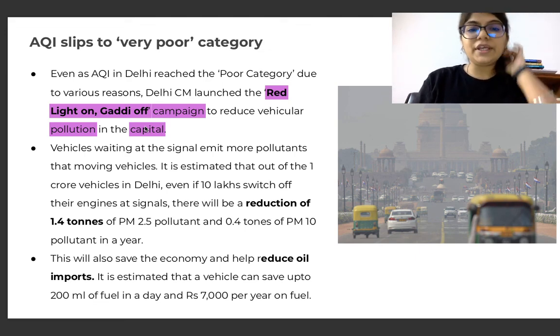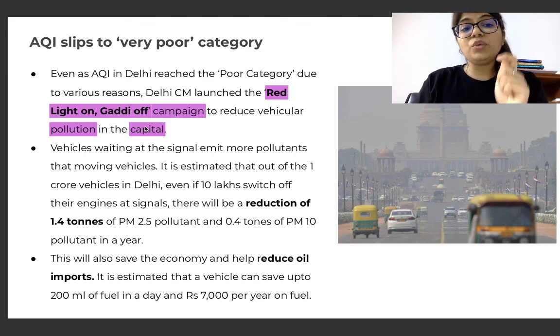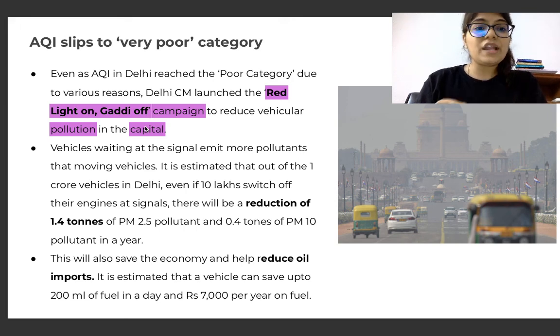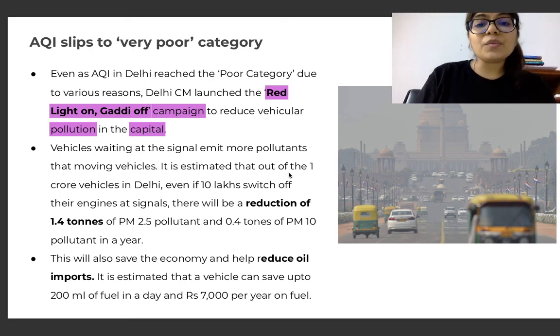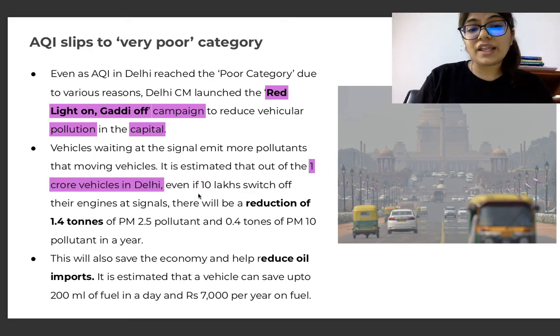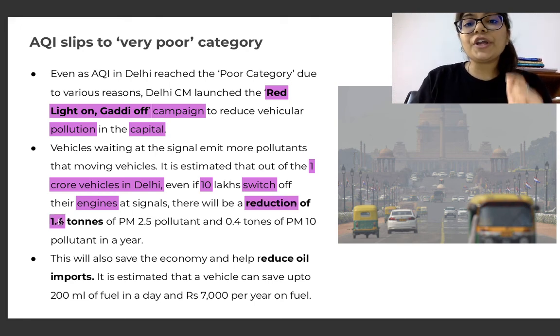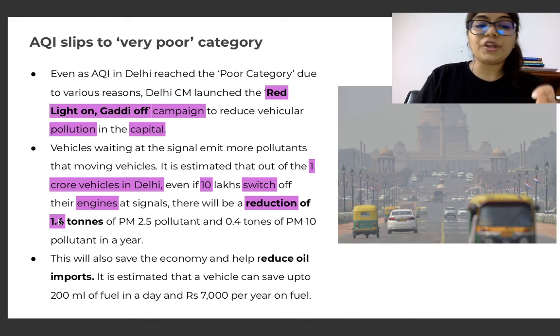Now, vehicles waiting at the signal emit more pollutants than moving vehicles. You need to remember this, that when vehicles are being stopped at the signals, they are emitting more pollutants than moving vehicles. It is estimated that out of the 1 crore vehicles in Delhi, even if 10 lakhs switch off their engines at signals, there will be a reduction of 1.4 tons of particulate matter 2.5 pollutant and 0.4 tons of particulate matter 10 pollutant in a year.